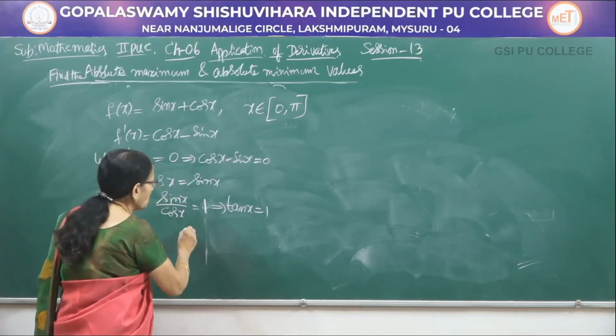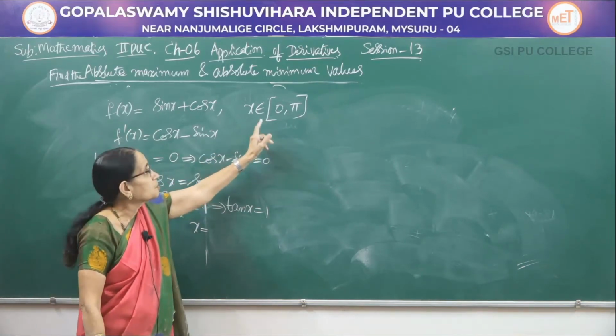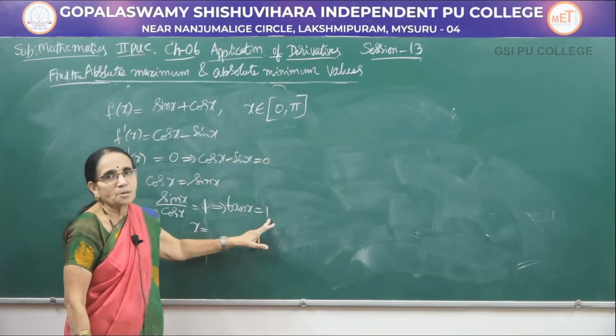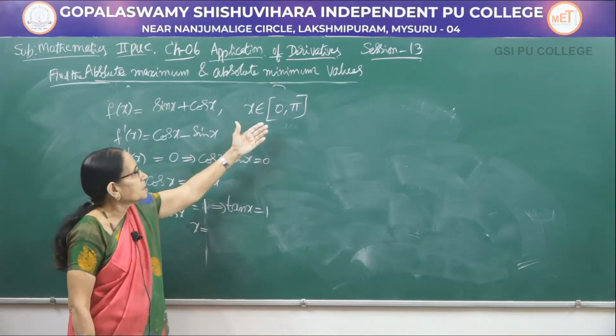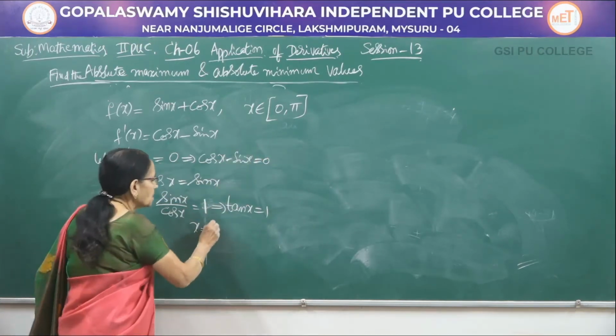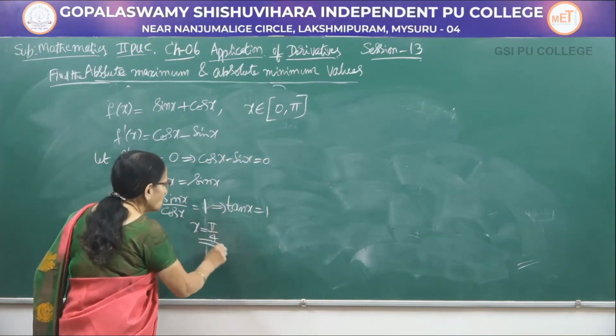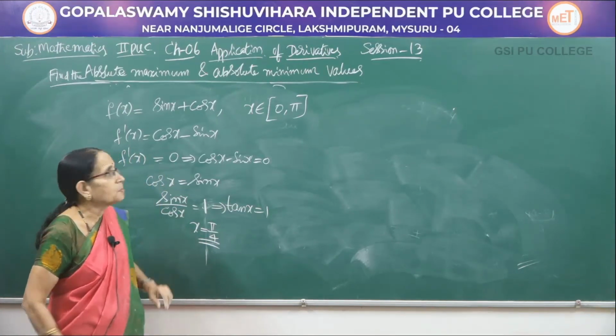Tan x equal to 1 means, what is the value of x here? Look at the interval. It is between 0 and pi. We have got a positive sign. You know that in the first quadrant only tan is positive because we have only first and second. Second quadrant it is negative. Therefore, x is equal to pi by 4 is the critical point. So, how many points we got? Only 1 point.